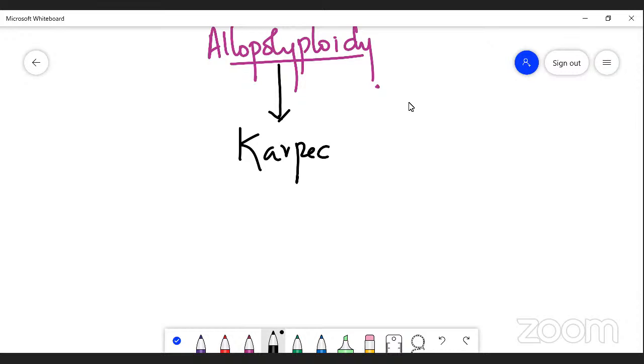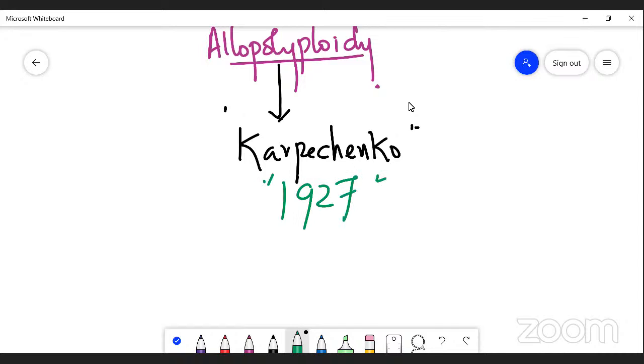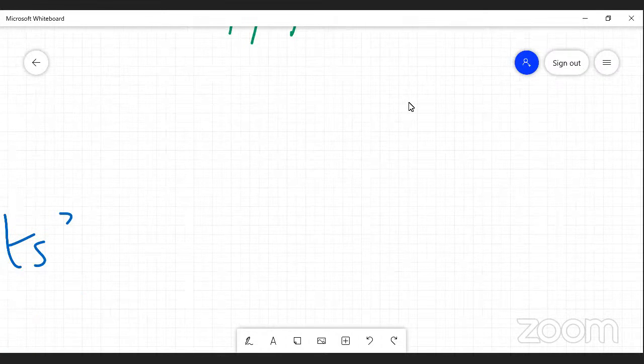It was first reported by Karpechenko, who is a Russian scientist, in the year 1927. In 1927, Karpechenko demonstrated allopolyploidy in the following plants, right? In order to explain allopolyploidy, he took 2 different plants, 2 different varieties.